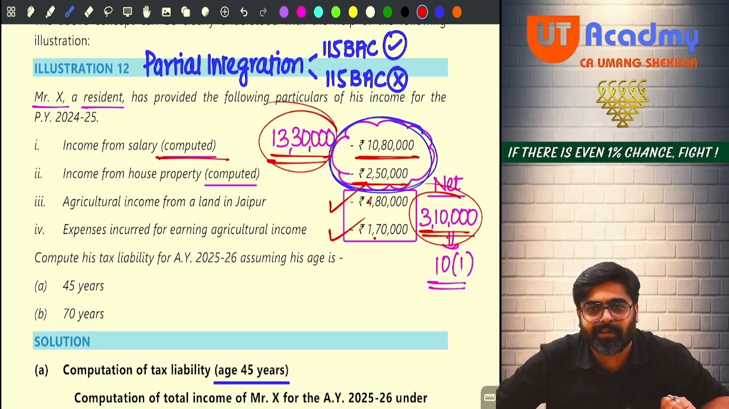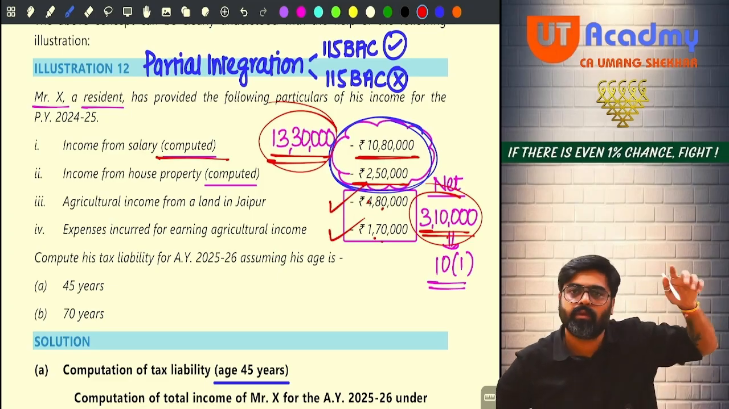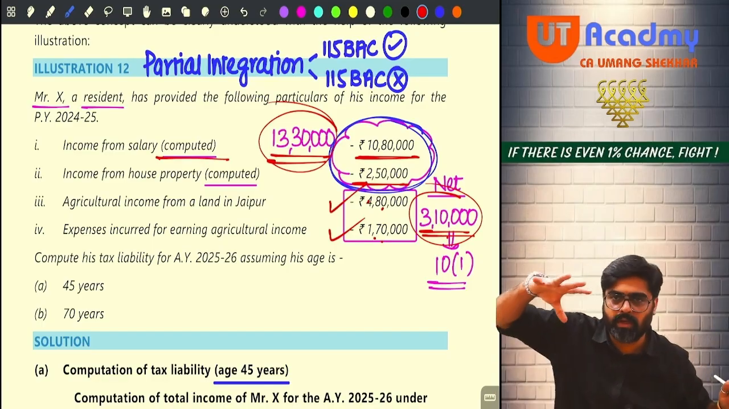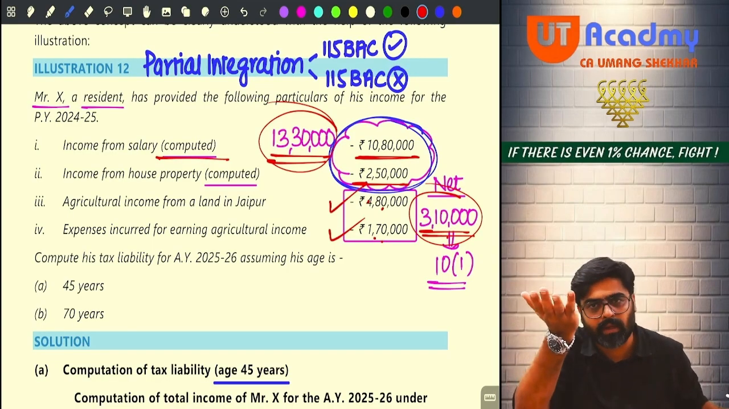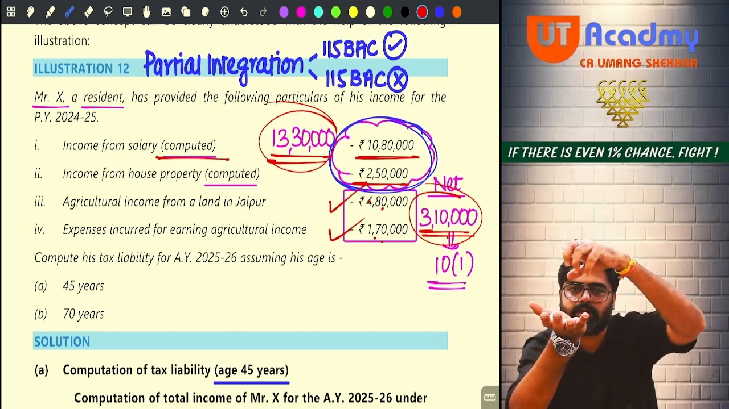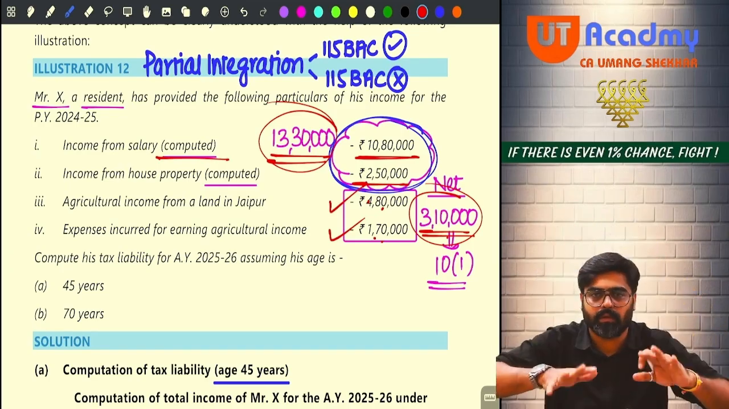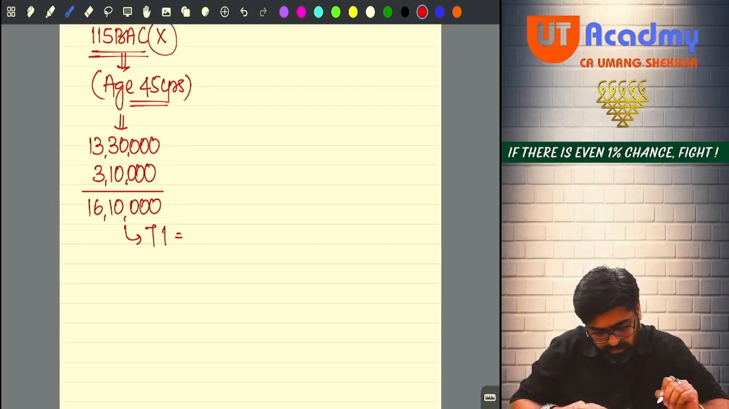Got it? So 480 minus 170 will be 3 lakh 10. Net agriculture income 310 will be exempt. And total income 1330 will be taxable. Tax is to be calculated on 1330 total income, but I will include the agriculture income. Step number 1. Done? So 16 lakh 10.